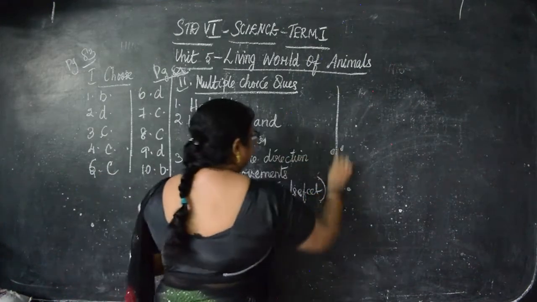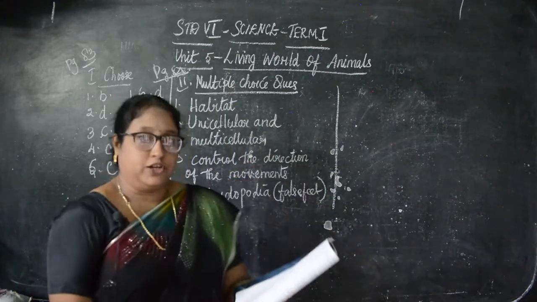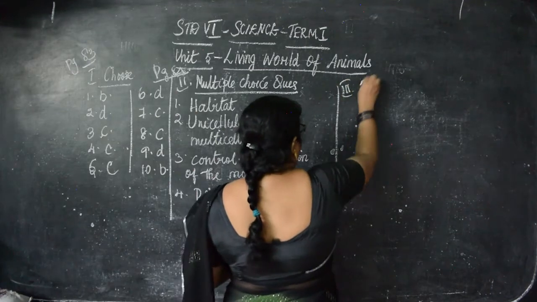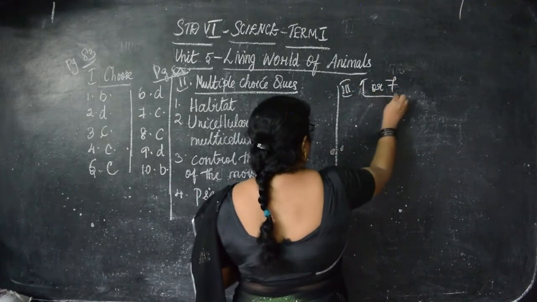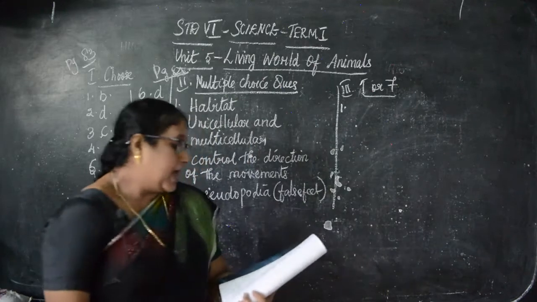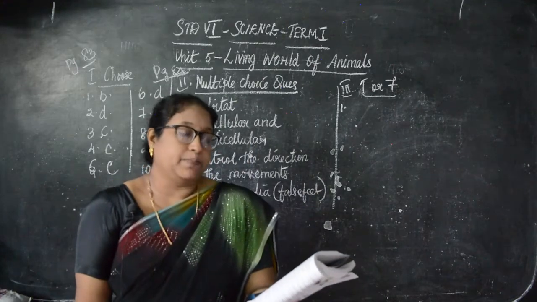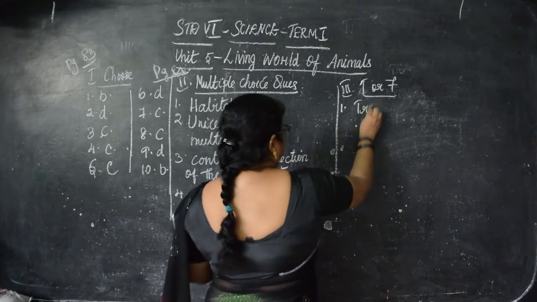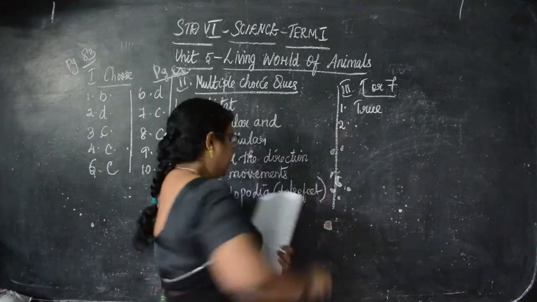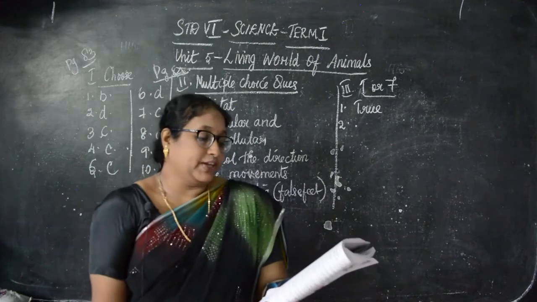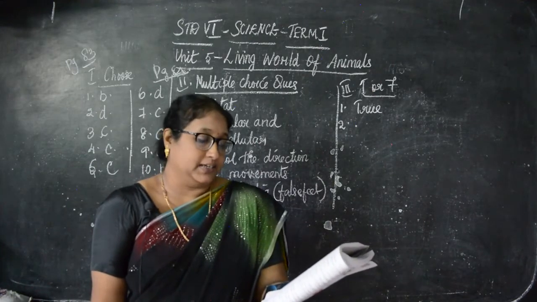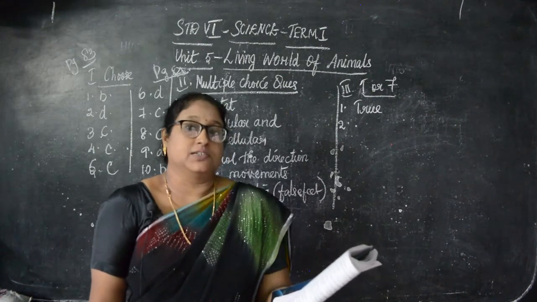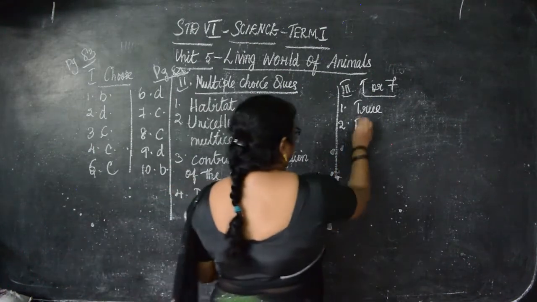So next, we'll go to true or false. Roman number 3, true or false. Okay, first one, habitat is a living or dwelling place of an organism. So the first one is true. Then second one, the geographical features and environmental conditions on earth remain same from one place to other. So second one is false.